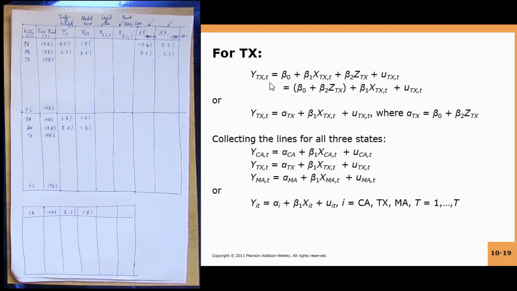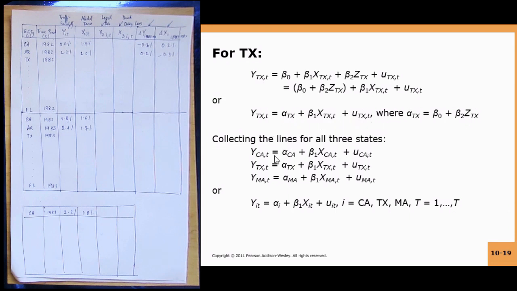So you have Y Texas comma T equal to beta 0 plus beta 1 X Texas comma T plus beta 2 Z Texas plus U Texas comma T. Now again you take the constant terms, beta 0 plus beta 2 Z Texas, out, and you have plus beta 1 X Texas comma T plus U Texas comma T. So Y Texas comma T has a new coefficient which is specific to Texas. Hence it is denoted by alpha subscript Texas, plus beta 1 X Texas comma T plus U Texas comma T.